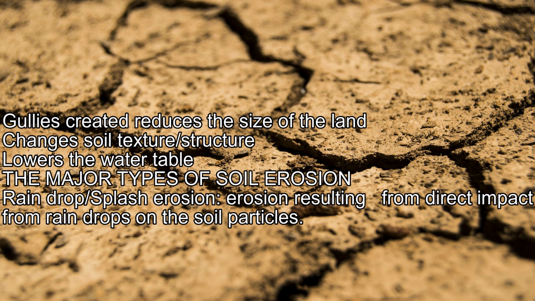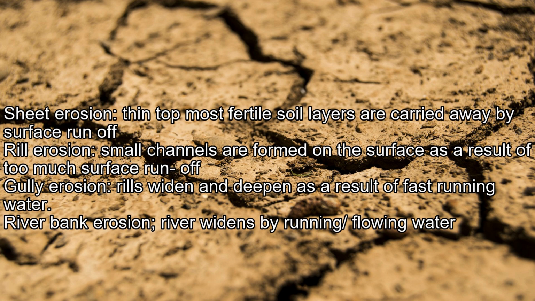The major types of soil erosion. Raindrop/splash erosion: erosion resulting from direct impact of raindrops on the soil particles. Sheet erosion: the topmost fertile soil layers are carried away by surface runoff. Rill erosion: small channels are formed on the surface as a result of too much surface runoff. Gully erosion: rills widen and deepen as a result of fast running water. Riverbank erosion: the river widens by running or flowing water.